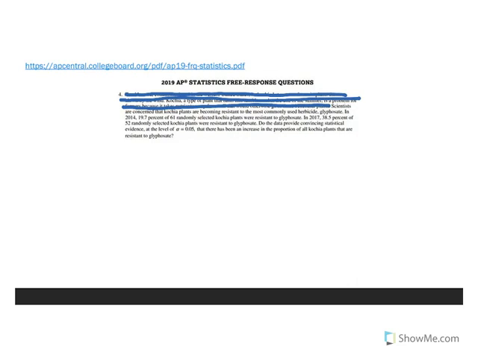Scientists are concerned that these plants are becoming resistant to the most commonly used herbicide, glyphosate. In 2014, 19.7% of 61 randomly selected plants were resistant to glyphosate. In 2017, 38.5% of 52 randomly selected plants were resistant. Now, here is the question that we're waiting for. Do the data provide convincing statistical evidence at the level of alpha equals 0.05 that there has been an increase in the proportion of all of the plants that are resistant?